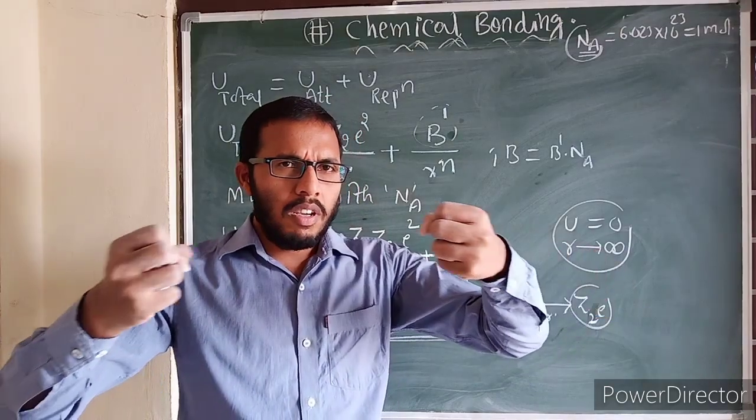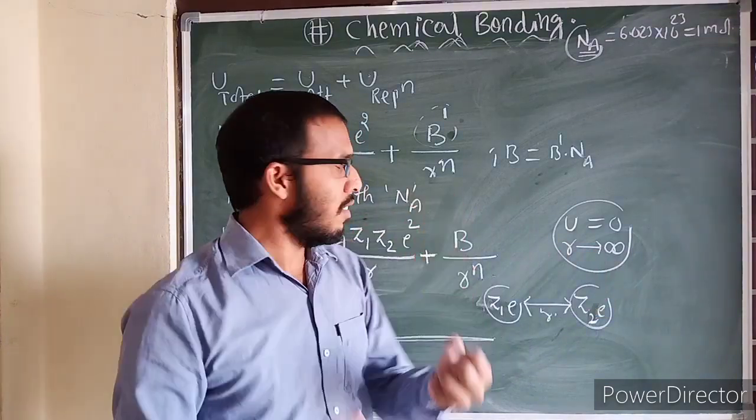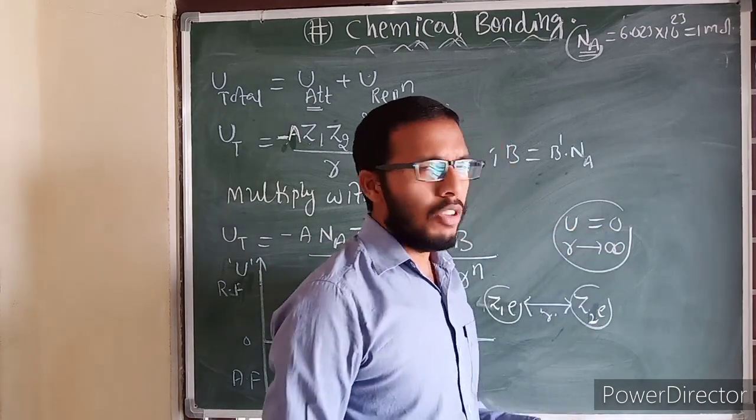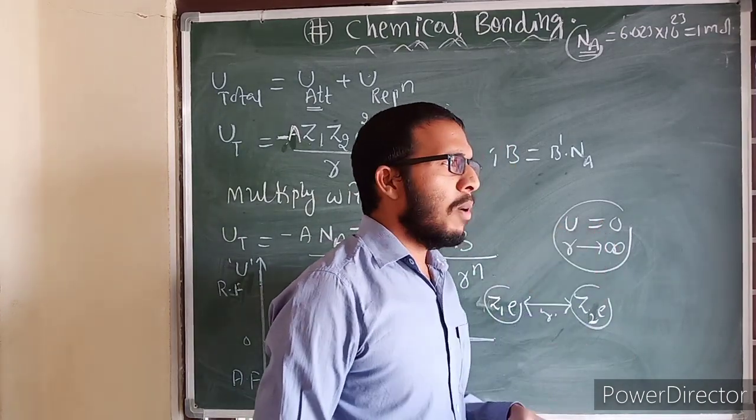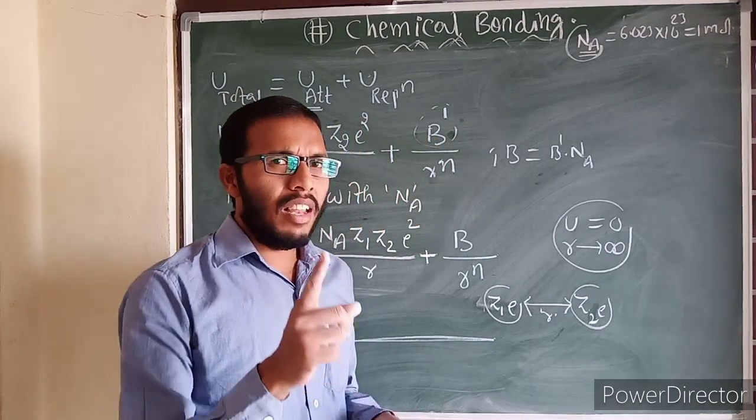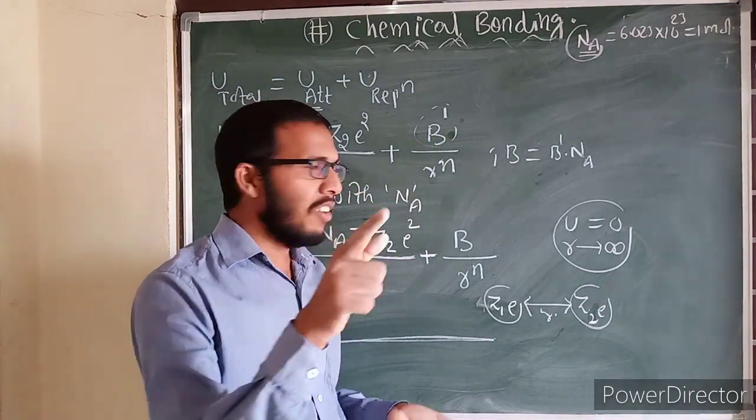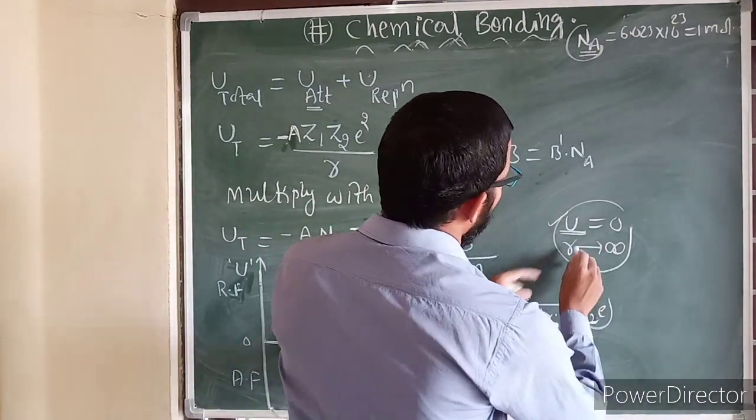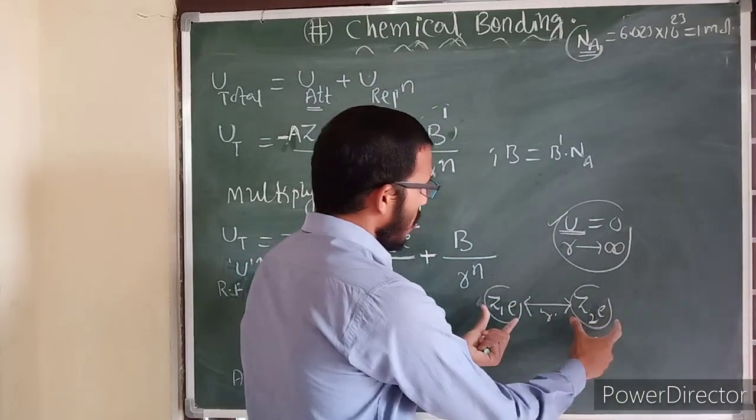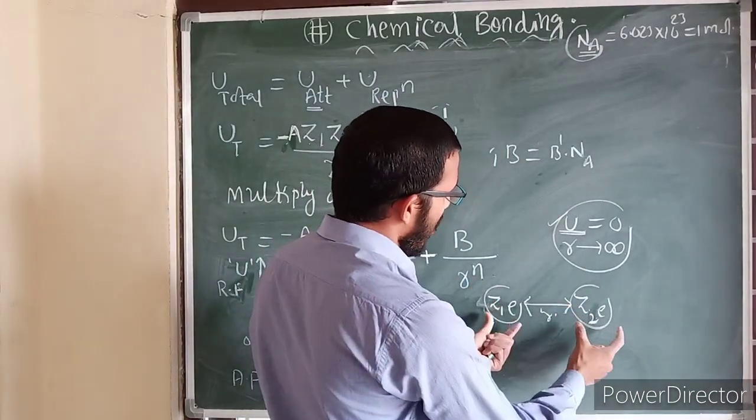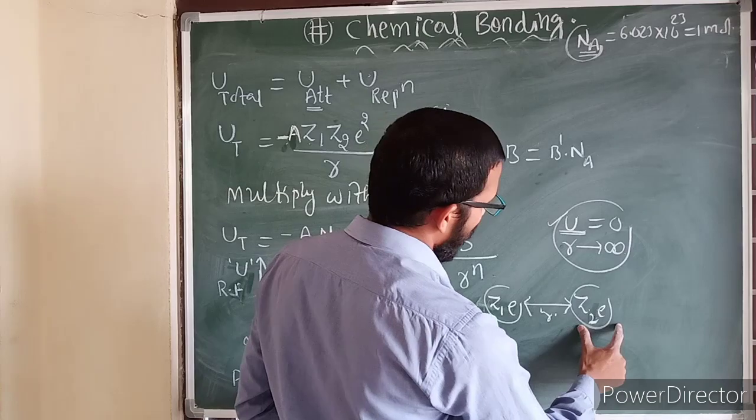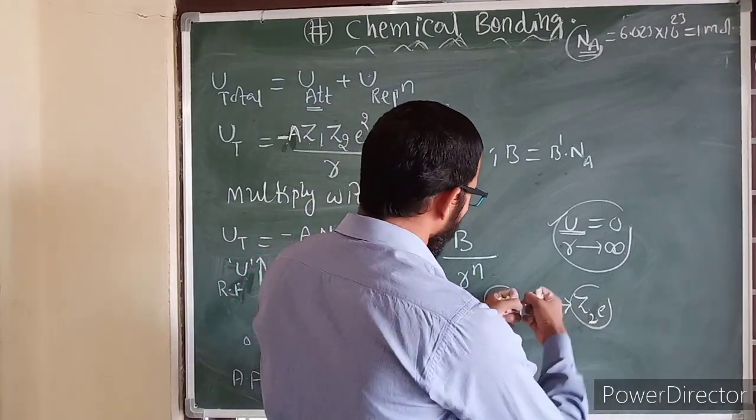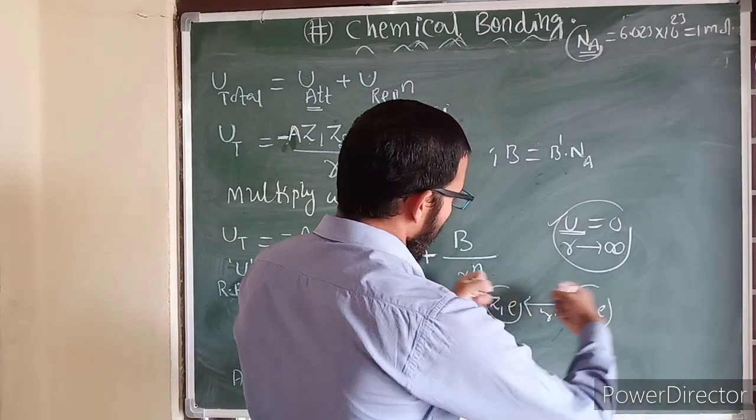So there is no attraction, there is no repulsion, which means we cannot define potential energy. Also potential energy will be 0. Potential energy can be defined as long as either attraction or repulsion is there. Till that time only we can define the potential energy. At infinite distance there is no interaction, meaning attraction is not there between Z1E and Z2E, like cation and anion.